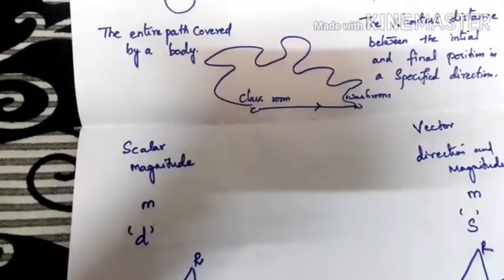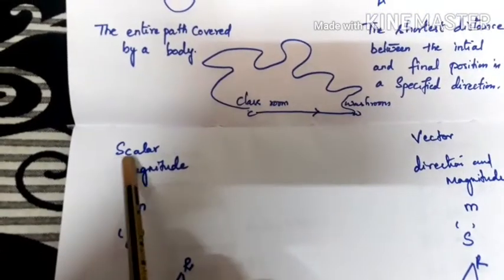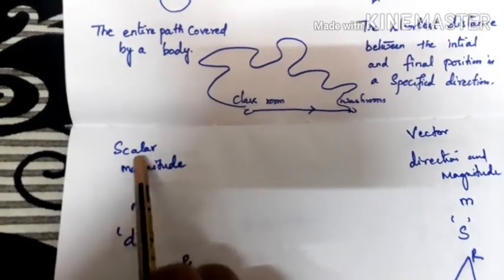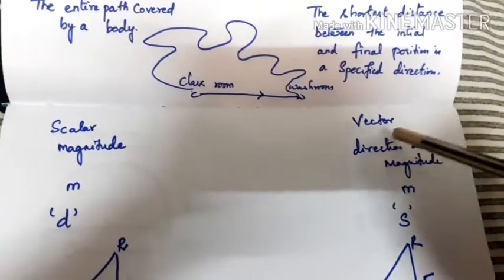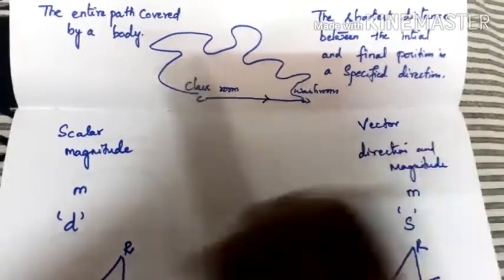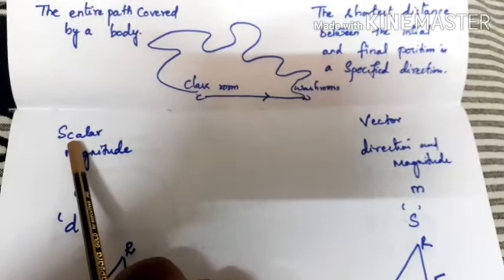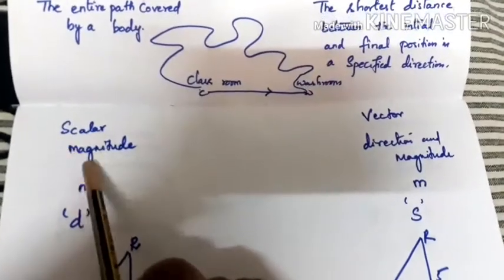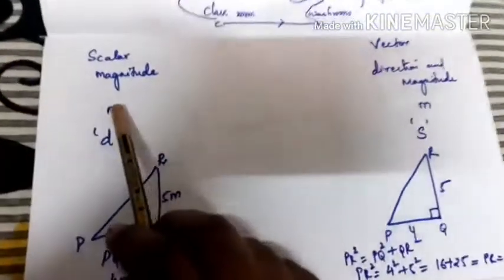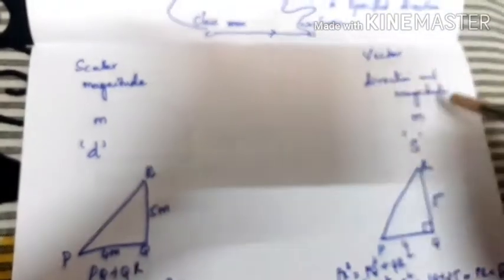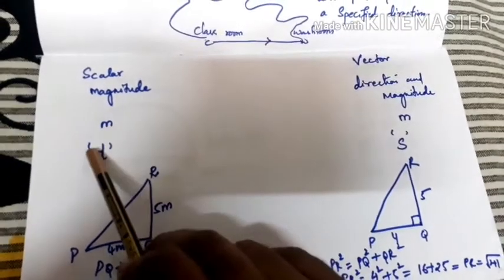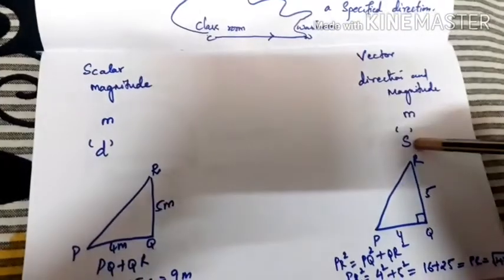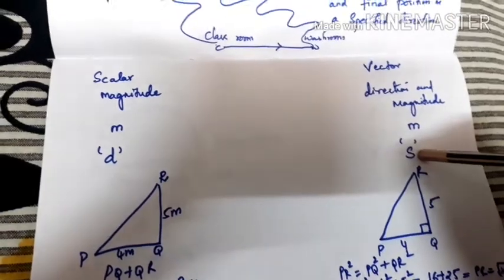And you can see that distance is said to be a scalar magnitude, whereas displacement is a vector. Why? Because it has both direction and magnitude, whereas distance has only magnitude. There is no direction. Distance is measured in meter. Displacement is also measured in meter, whereas distance is represented by D, and displacement is represented by S.